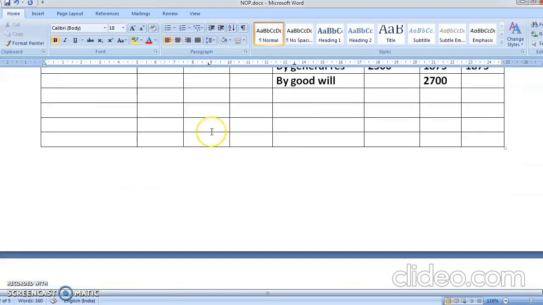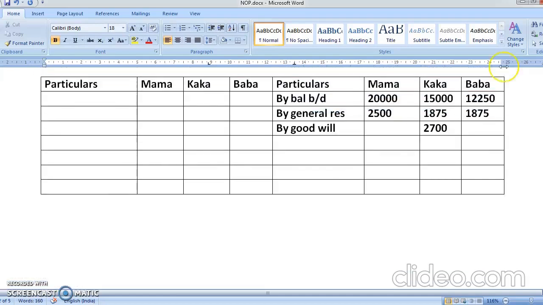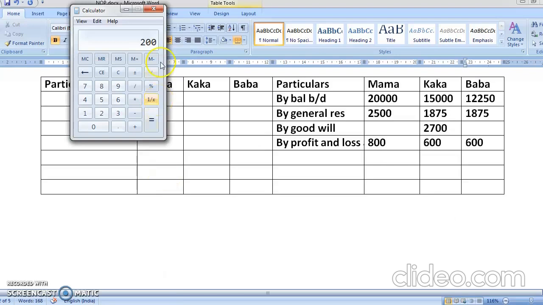The second entry will come in the partners' capital account. You'll write here by profit and loss account. Okay, so what is this? 800, 600 and 600. Now see, this Kaka is retiring. So Kaka's amount will go to the loan account, others will go in the balance sheet, liability side.